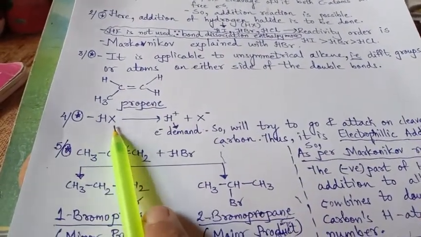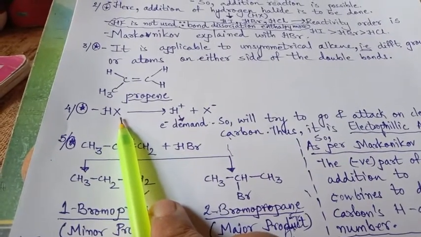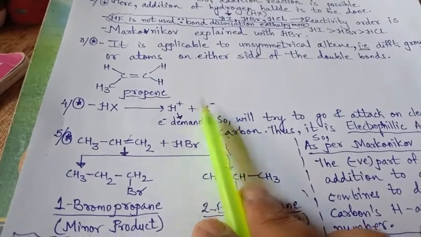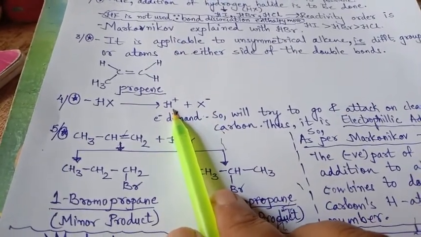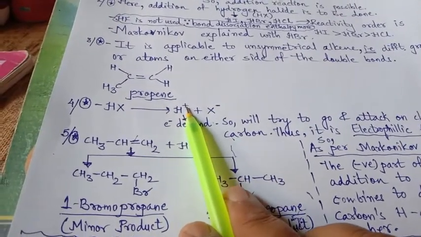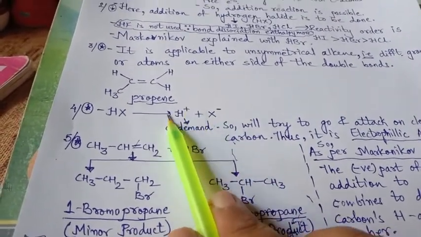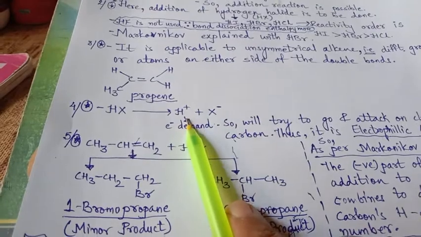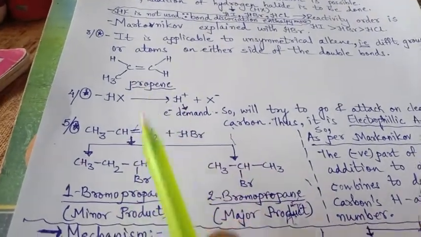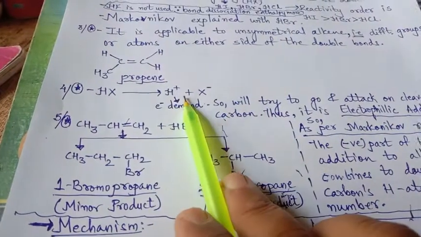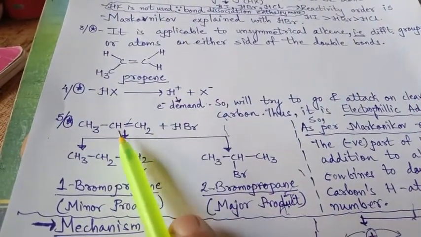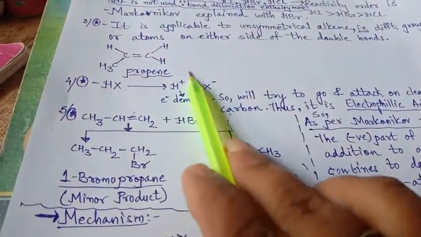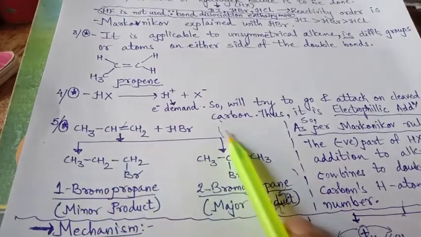So here you see hydrogen halide. Halide being stronger than hydrogen, it will drag the electrons and acquire a negative charge, whereas hydrogen will now be only a proton, that is electron deficient, with a plus charge. So it is always in need of electrons. That means electron is demanded over here, right? And when the electron is demanded, it will try to attack the carbon where it will get the electron. So the demanding species will attack where the supply of electrons is possible. So let us see here.